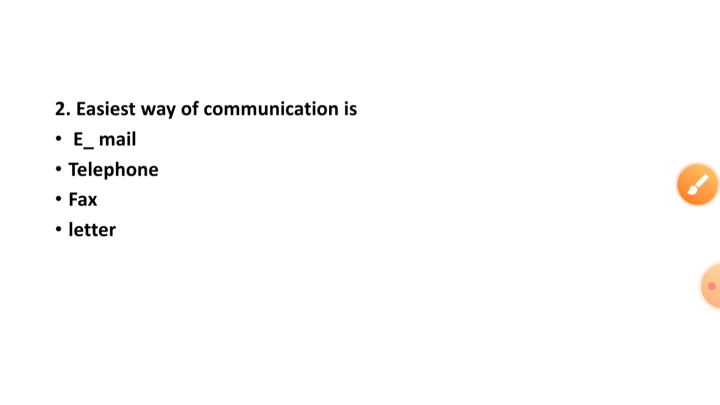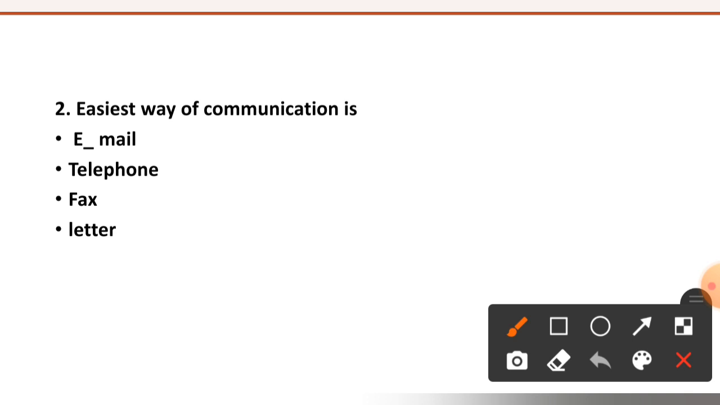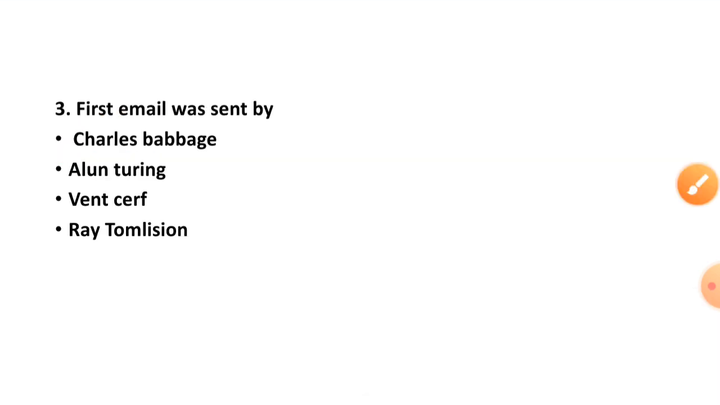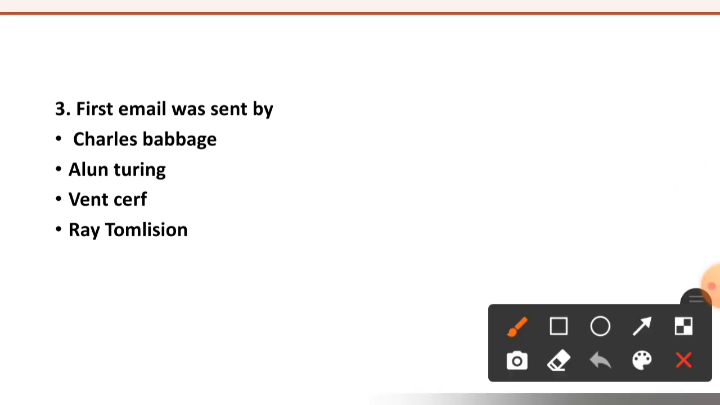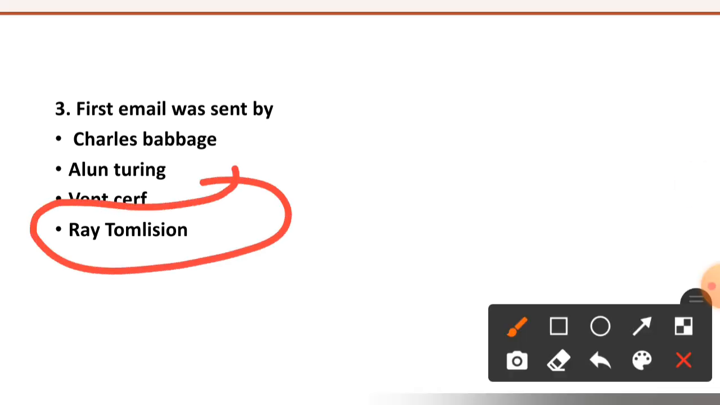See question number 2, easiest way of communication is email, telephone, fax or letter. I hope you have guessed. The right option is option number 1, email. Third question is, first email was sent by Charles Babbage, Alan Turing, Wentworth or Ray Tomlinson. The right option is option number D, Ray Tomlinson.